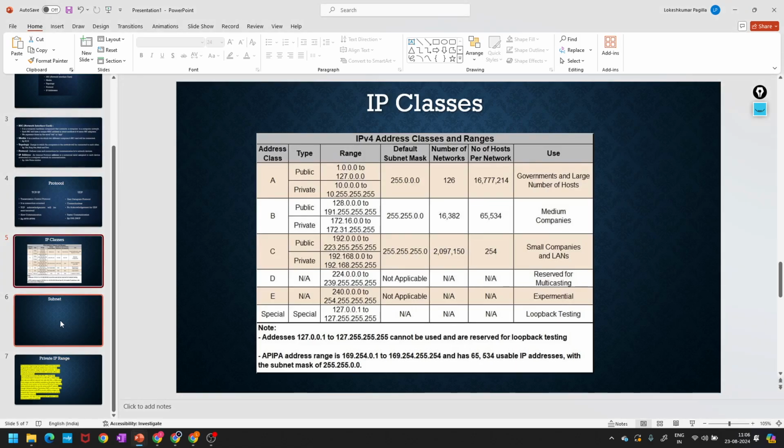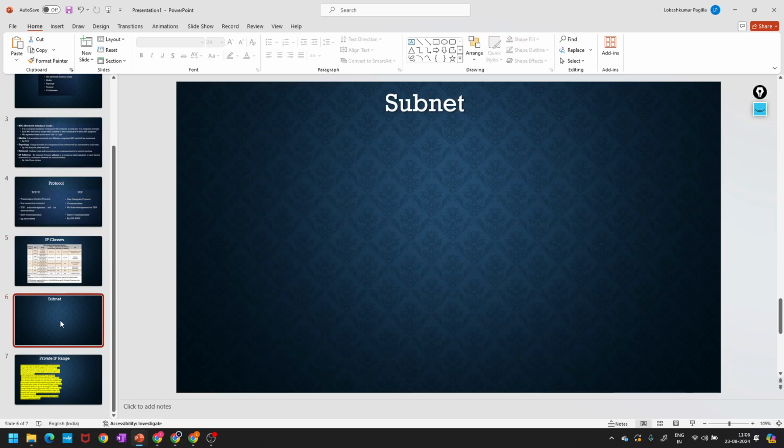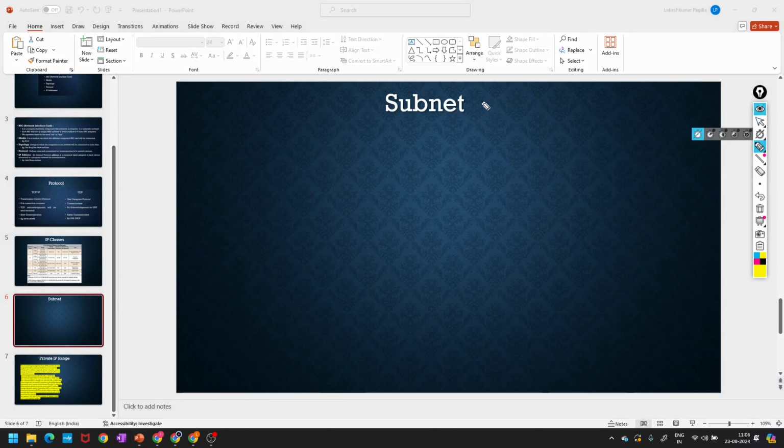Now I'm going to talk about subnets. This is an important terminology which we can use in VPCs. In networking you may get a subnet. This is very important. What is a subnet? Ashwant, you have already attended, right? So what is a subnet or subnet mask?